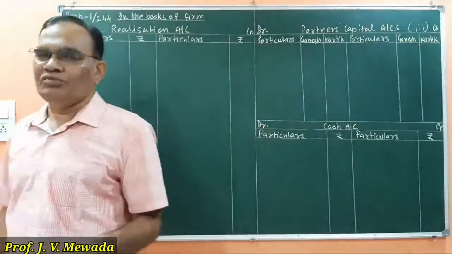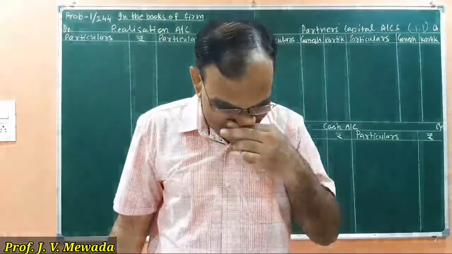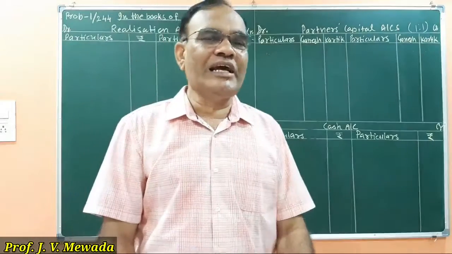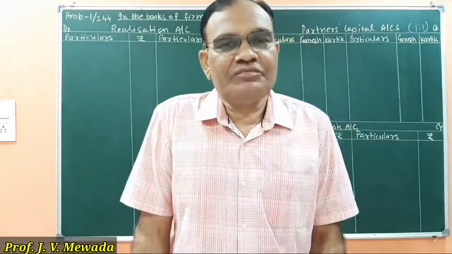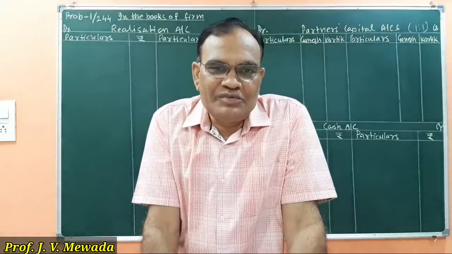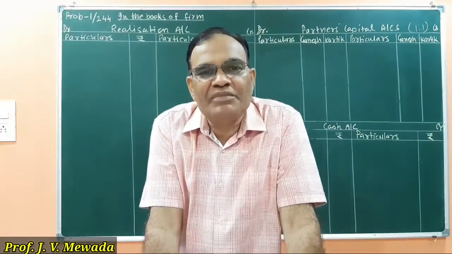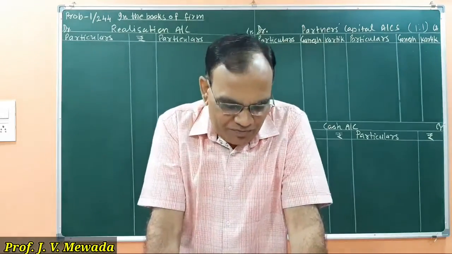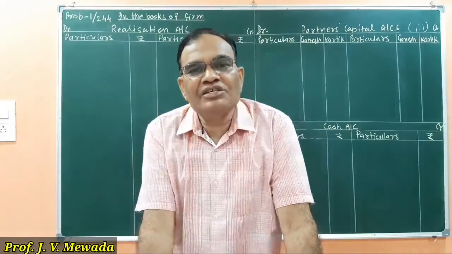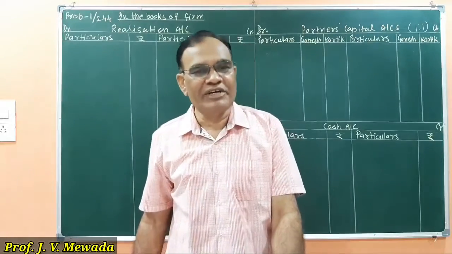In step number 2, we will transfer the balance sheet items. On the liability side, first we have creditors and bills payable. These are the outside liabilities. Reserve fund is accumulated profit which belongs to the partners, so that is to be distributed to the partners. Creditors and bills payable we will transfer to the realization account. Capital we will write in the capital account on the credit side. And reserve fund we will distribute to the partners in the equal ratio. So we will complete that now.